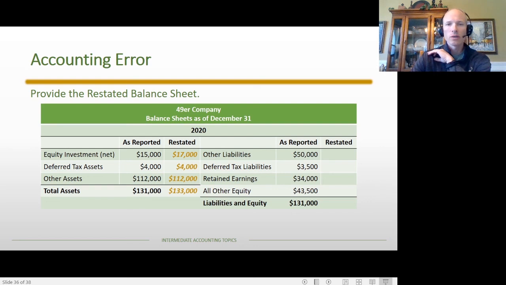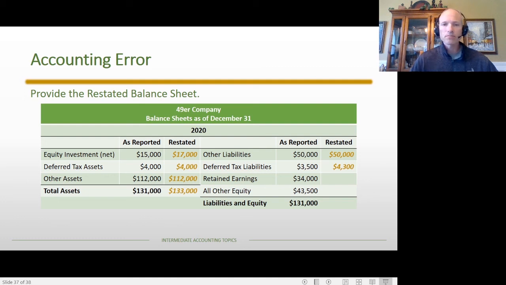Now turning our attention to liabilities and equity, hopefully you see that there is no change to other liabilities, but there is a change to that deferred tax liability. Again, going back to the journal entry, we increased that account by $800, which means that the new balance in the deferred tax liability is $4,300. The other thing I want to clarify is the deferred tax liability account balance captures things other than just this equity investment account. And so that's why it doesn't 100% match up. That $800 increase is included with a lot of other deferred tax liabilities, and so that's why we're reporting it this way.